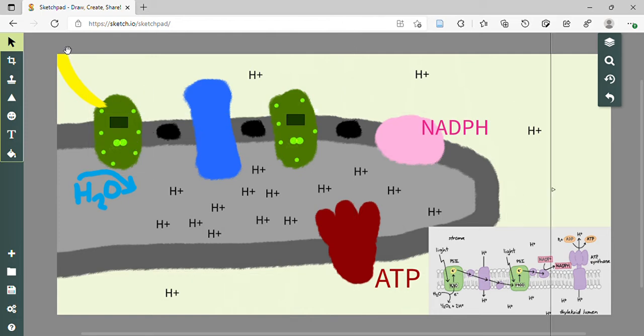Okay, so let's start and let's see what happens first. So the first thing that happens is light will hit the plant. Sunlight will reach the plant and release photons of light. And those photons of light will hit photosystems 2 and photosystems 1, but we're going to start with photosystems 2